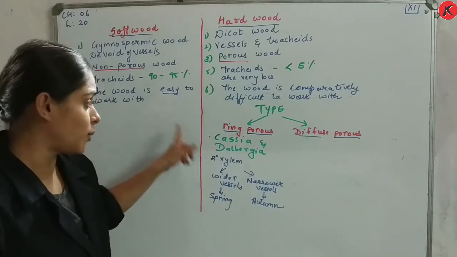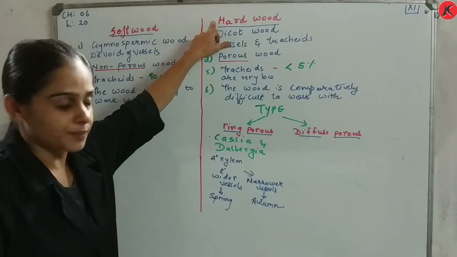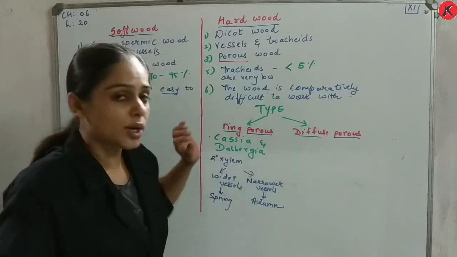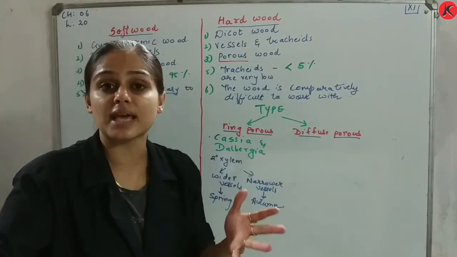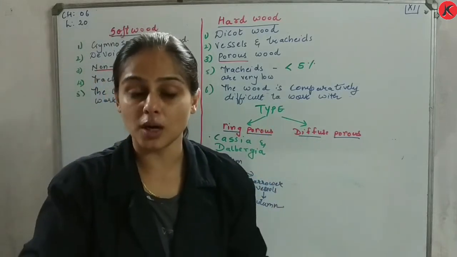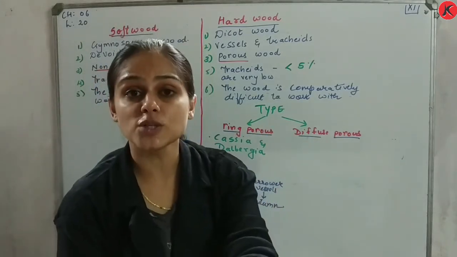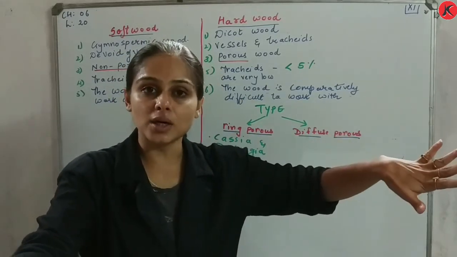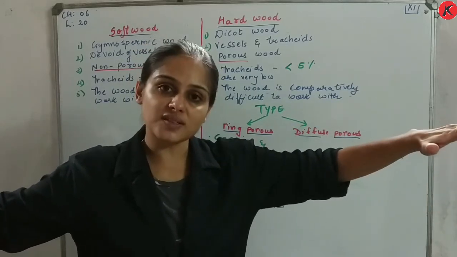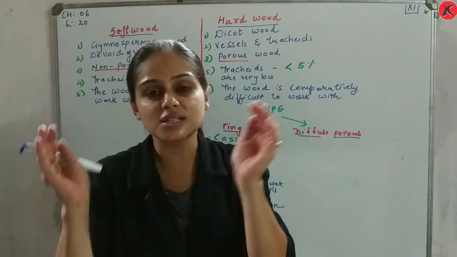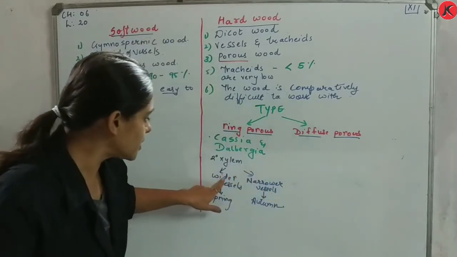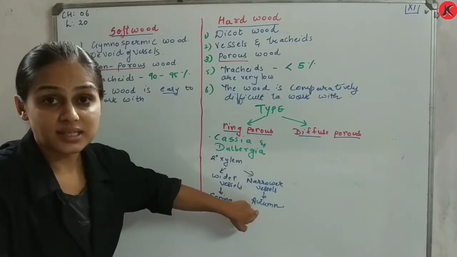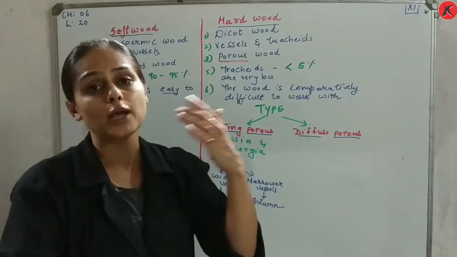Once again, what did I say? If I am talking about hardwood, it can be categorized into two, ring porous and diffuse porous. Ring porous wood is present in case of your cassia and dalbergia, where the vessels of secondary xylem are broader, wider in one season and narrower in another. Wider in case of spring, narrower in case of autumn. Are you people getting my point? Yes, and such wood is called ring porous.